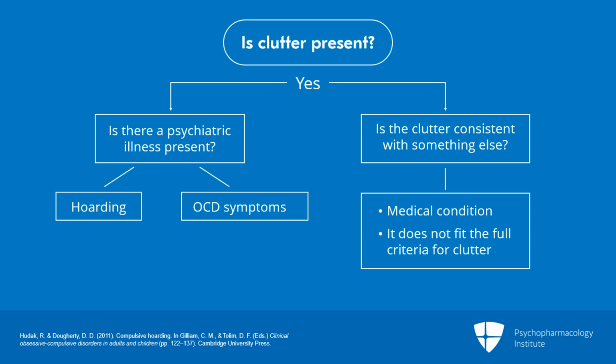So if someone does have the clutter and it does appear to be psychiatrically based, is it hoarding? Or as I said before, is it the hoarding that it simply comes from OCD symptoms, people having fears of throwing things away? If there is hoarding, then the last step is you must examine for comorbidity, because the vast majority of these people will have comorbidity.